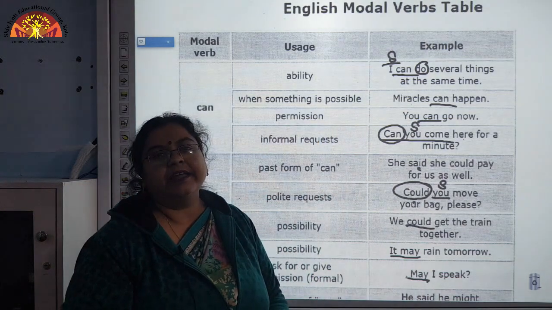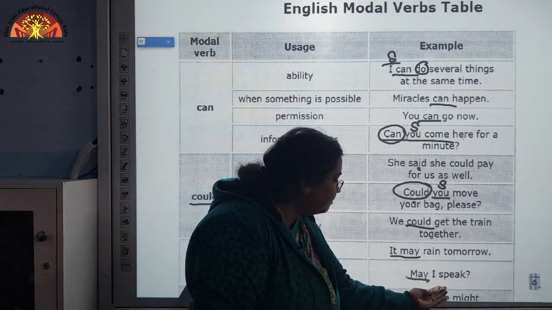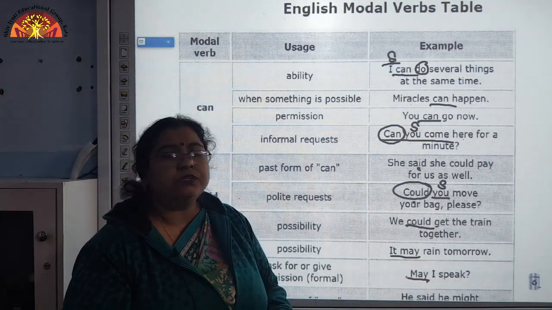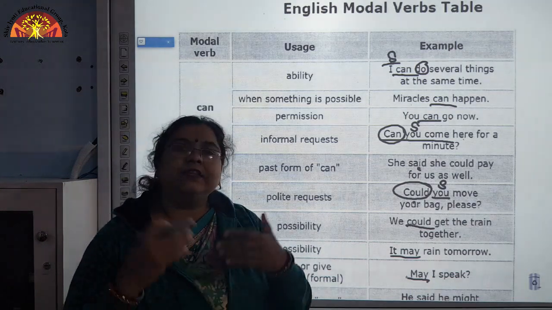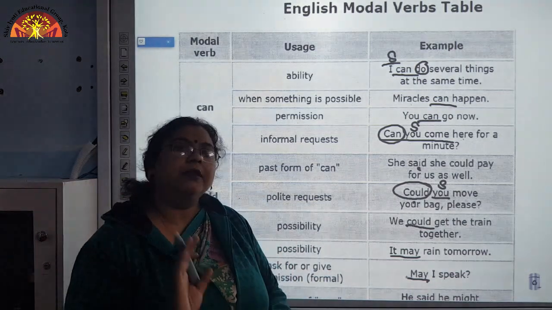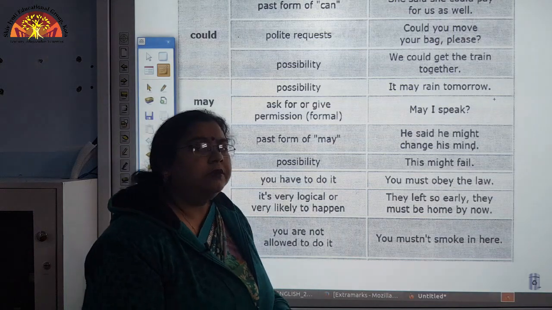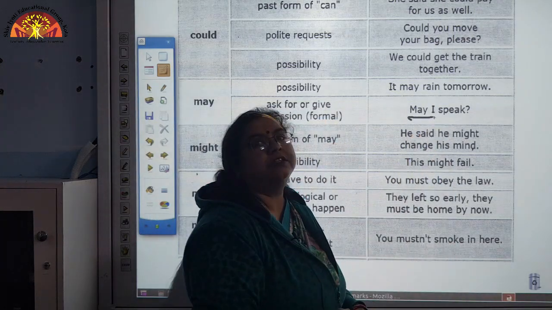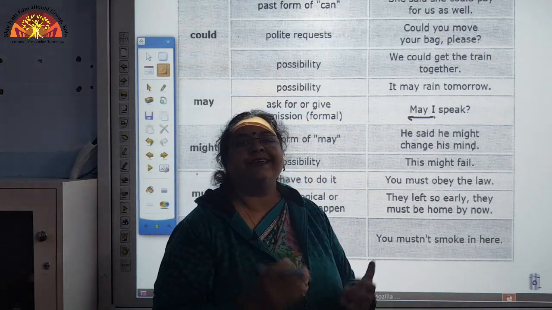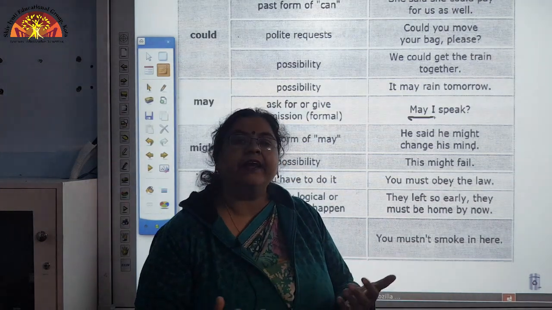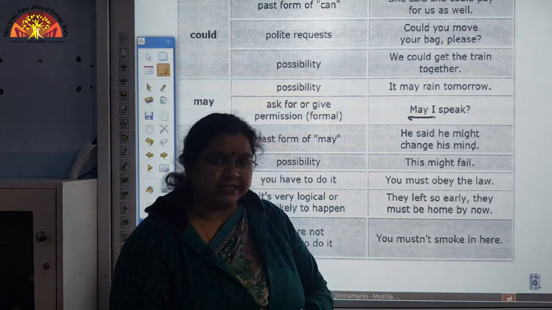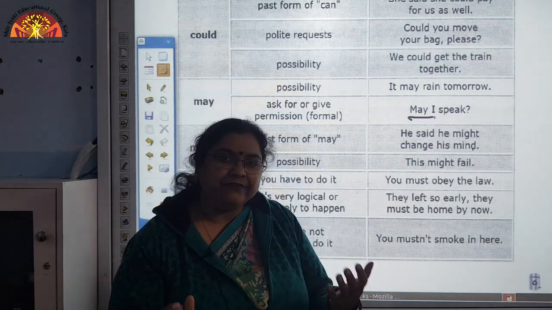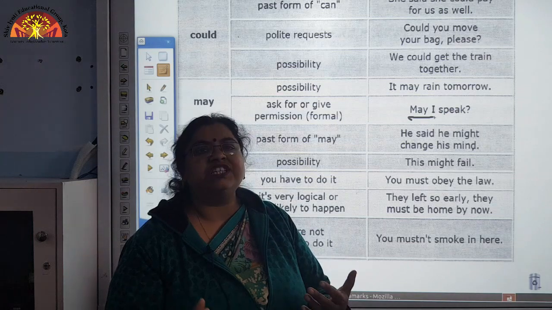So may here is being used before the subject in an interrogative sentence to take formal permission. May I speak? Here we have used the modal may for seeking a formal permission in an interrogative sentence. Normally we use may in an interrogative format to seek permission.